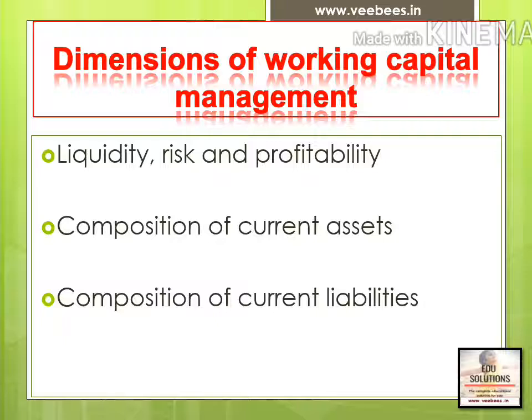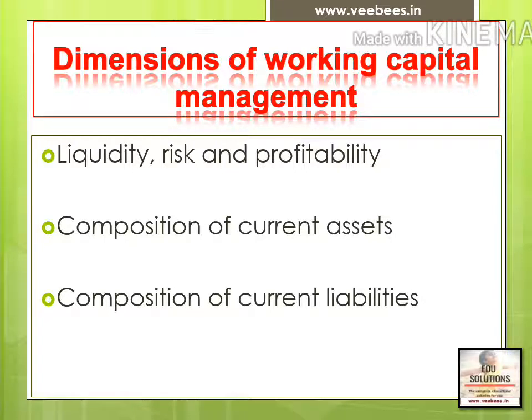The next area is dimensions of working capital management. At the time of managing working capital, the financial manager has to go through these important areas. First one, liquidity, risk and profitability. He has to manage between these three areas. We know if there is high liquidity, meaning he is maintaining adequate cash or excess cash, there may be lesser profit and also risk will be lesser.